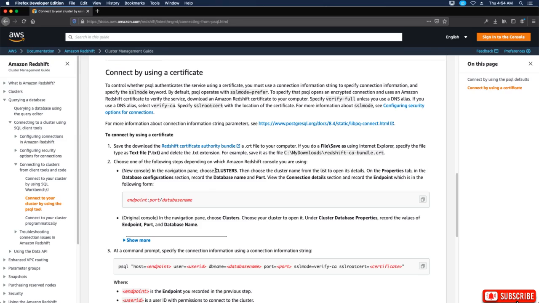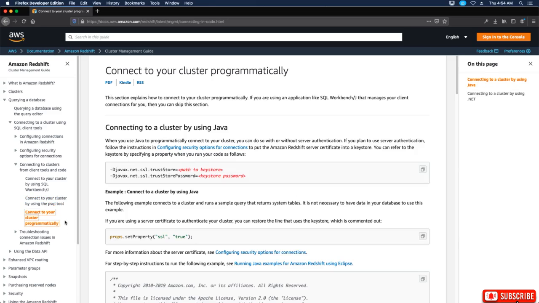In the navigation panel, choose clusters, then choose the cluster name from the list to open its details on the Properties tab in the Database Configuration section. Now let's talk about connecting to your cluster programmatically. So we can connect to a cluster by using Java.